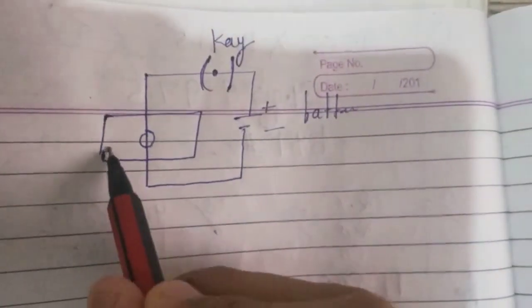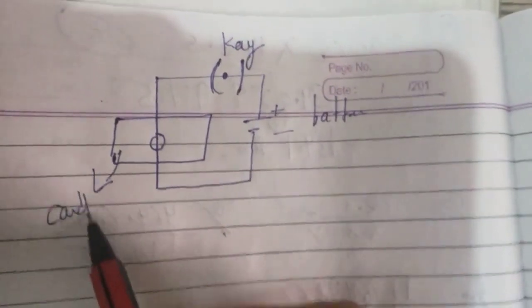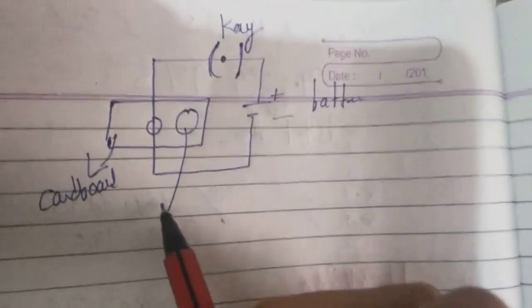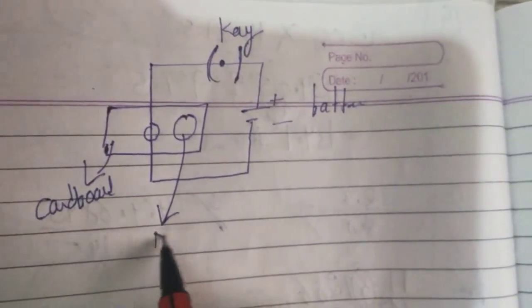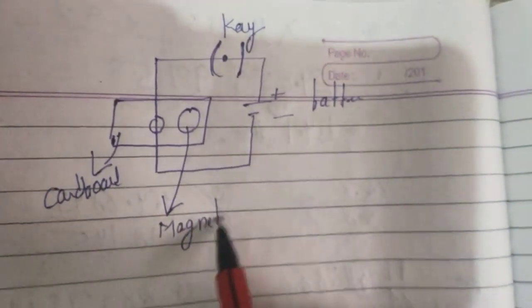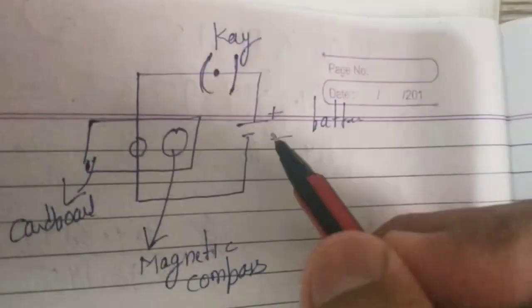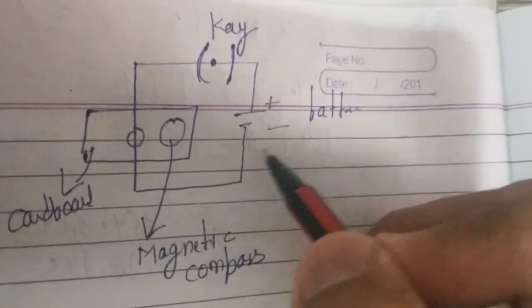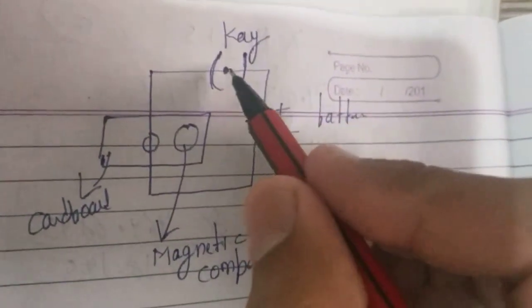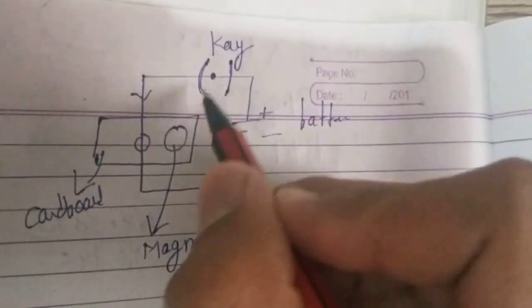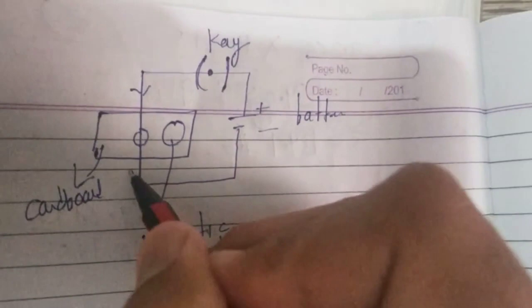This is the plane of paper, and this cardboard will also have the plane. Now you place a magnetic compass near the wire. You have read about this magnetic compass in class 6. Pass the current in the circuit, meaning attach the battery on the key. Current will start running through the wire in this direction, negative to positive.